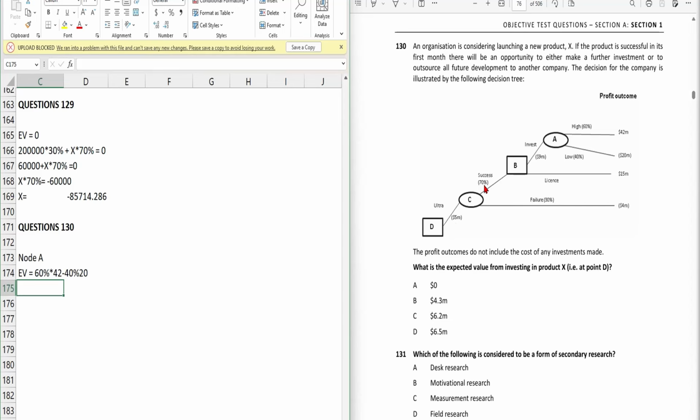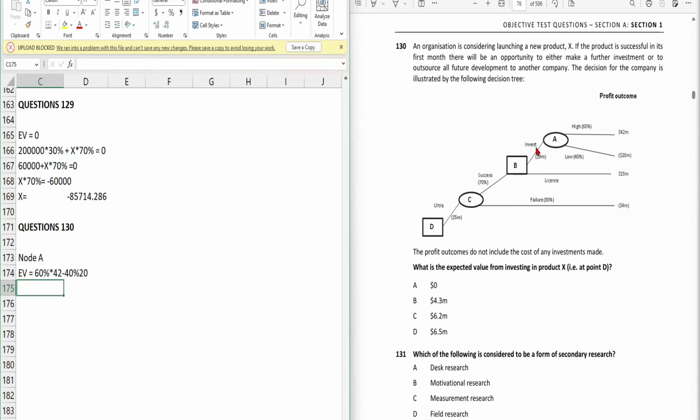If it will be successful, there is a 70% chance it will be successful, and a 30% chance it will be a failure. If it fails, they will have a loss of 4 million. But if it is successful, the company again has two options, either to invest or to take a license. If it invests, the cost incurred will be 9 million, and if it takes a license, there is no cost involved, so they will directly have a profit of 15 million.